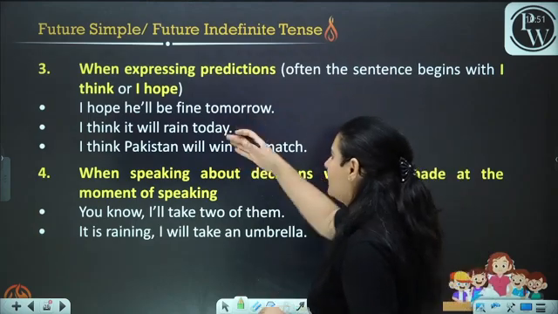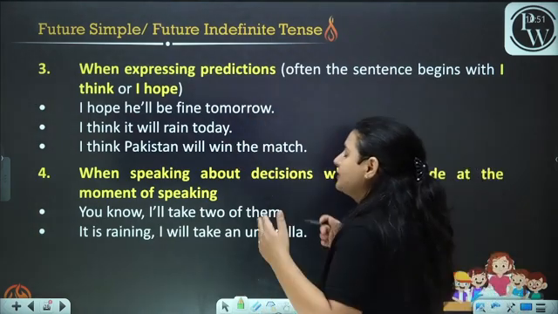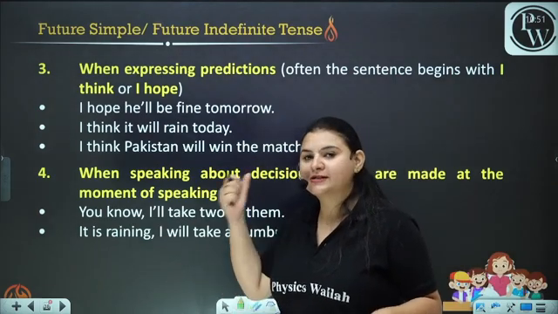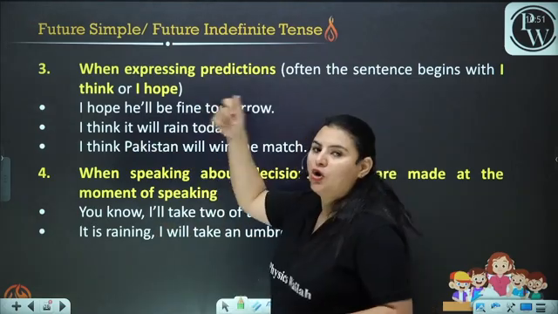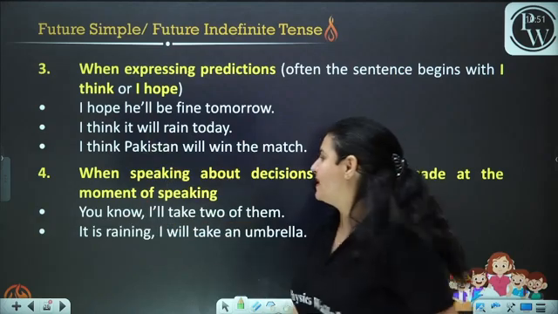I think it will rain today. I think Pakistan will win the match. Now, this is something that you're predicting. This is something that you're thinking will happen in the future. You're hoping it or you're thinking about it. That is why you have used the future simple.